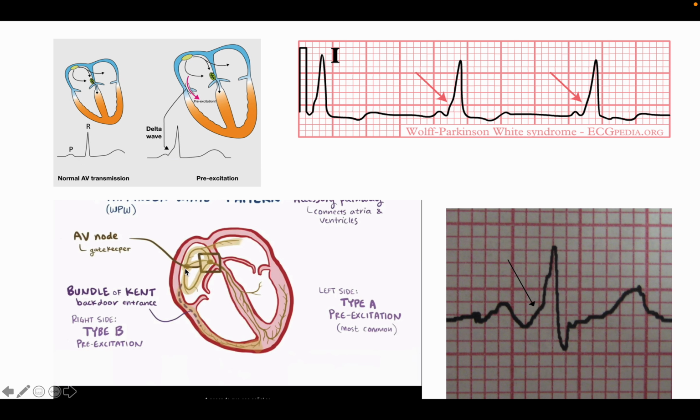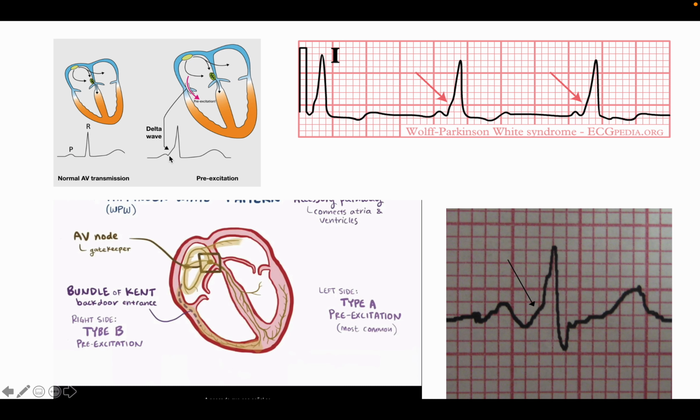Then some impulse will go through the bundle of Kent, and that is a very fast pathway. For this reason, this gap will be reduced. That means the time between atrial contraction and ventricular contraction will be reduced. For this reason, the PR interval will be very short, and the QRS complex will begin.